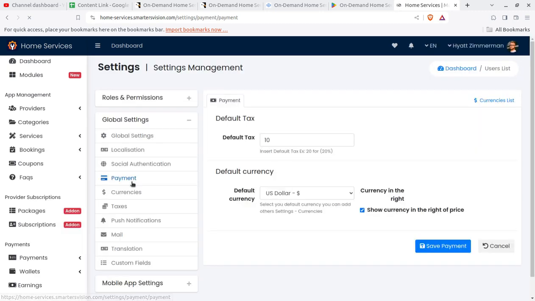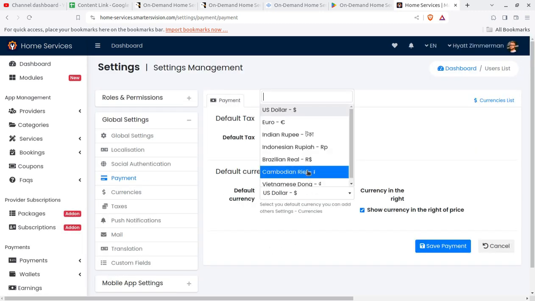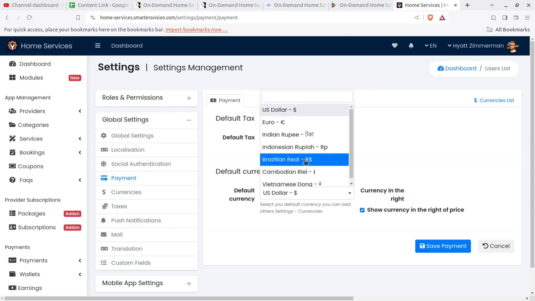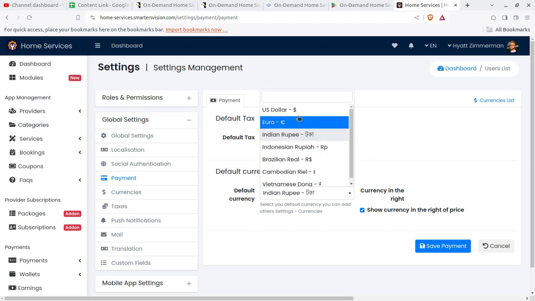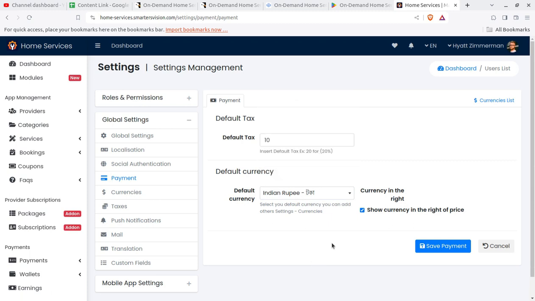Payment is here, and you can receive payments in your currency. Most of the currencies are available, like if you are running the application in Indian rupee, you can use this Indian rupee as well. And majorly it can be US dollars, or some more currencies are available here. So the currency right option is also here if you want to set.